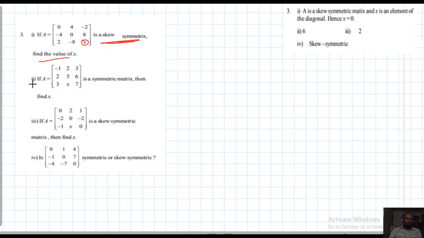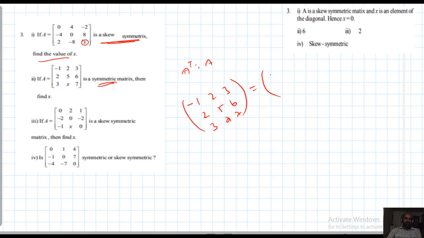Yeah. Second problem: A given is symmetric. Symmetric means A transpose equal to A. Then find x. So I will write A as minus 1, 2, 3, 2, 5, 6, 3, x, 7, which should be symmetric, not skew symmetric.